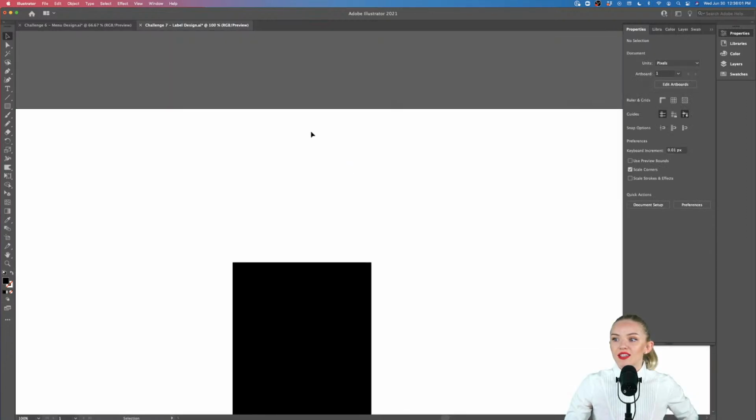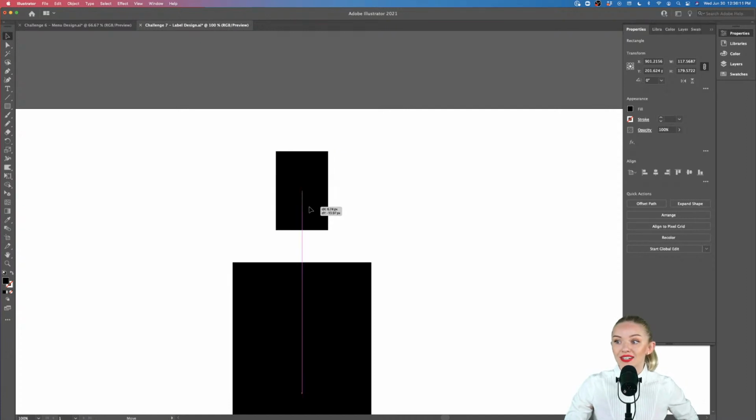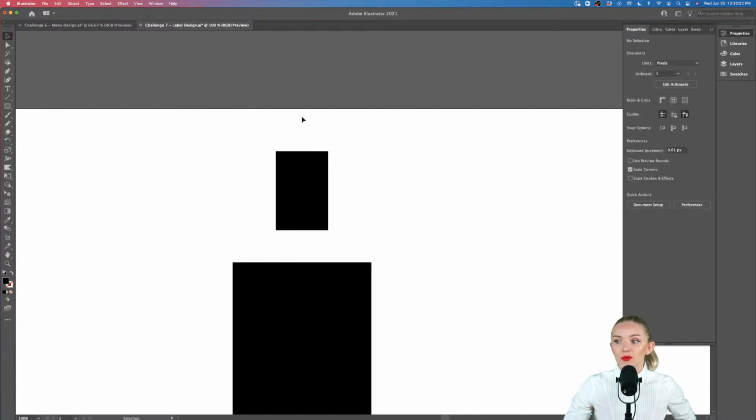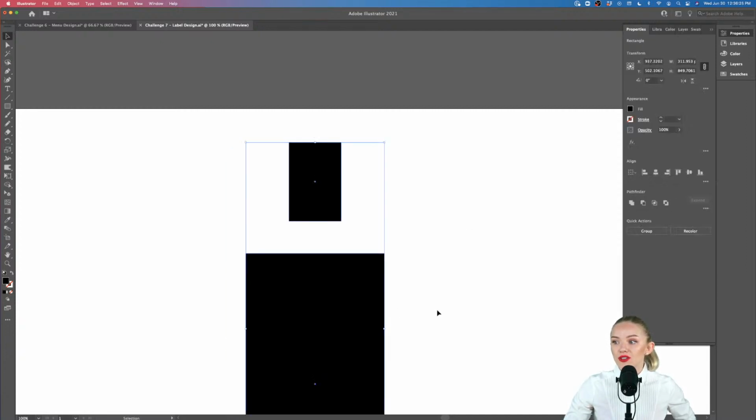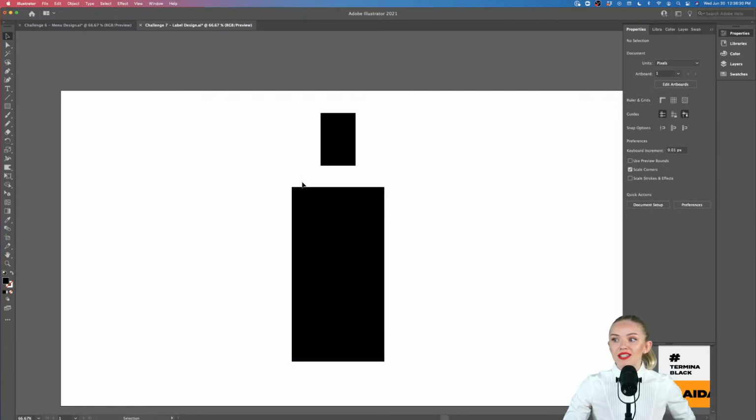Now let's create another shape up here that's going to be the bottle top, and it's going to be just a little bit slimmer, right? And what we want to do is select both of these objects, go into the alignment tools, and make sure that we have them horizontally center aligned, right? So now we make sure that both of these objects are centered to each other, which is going to be really helpful to us. Now that we have the two main shapes, let's work out the shape that's connecting those two shapes and also the bottom part.